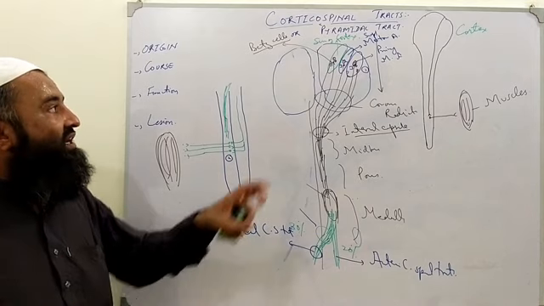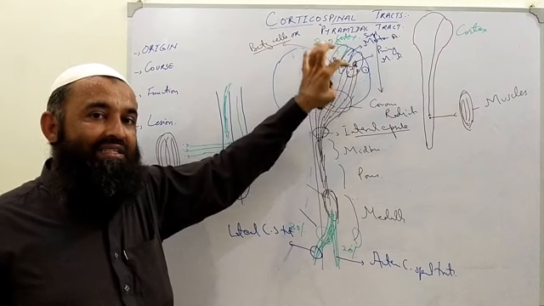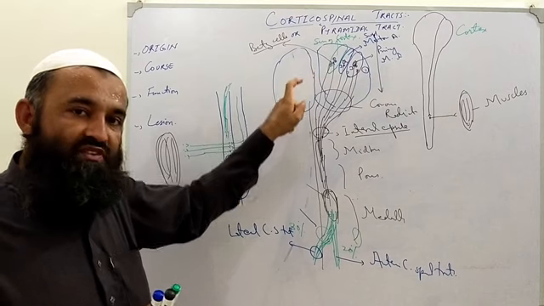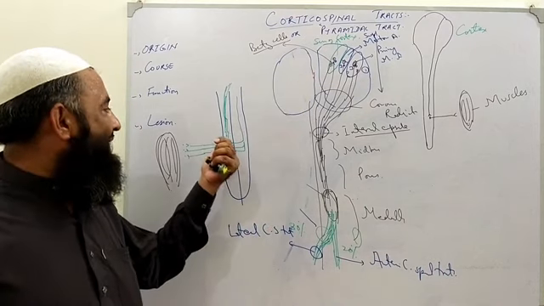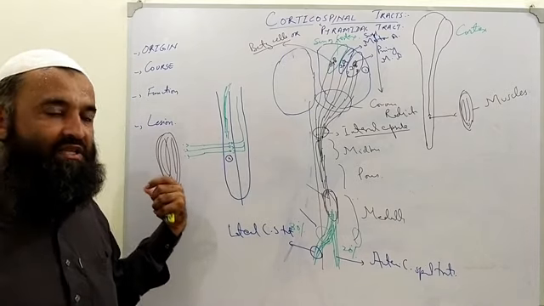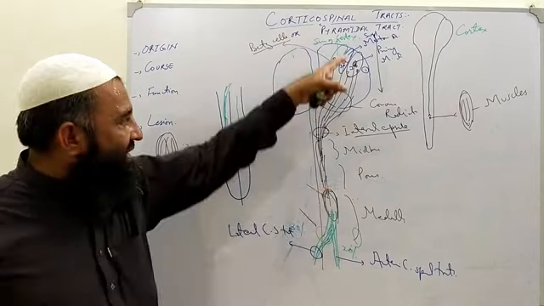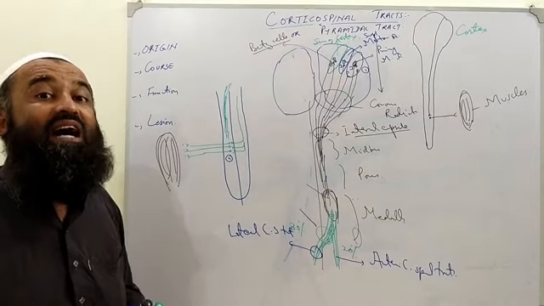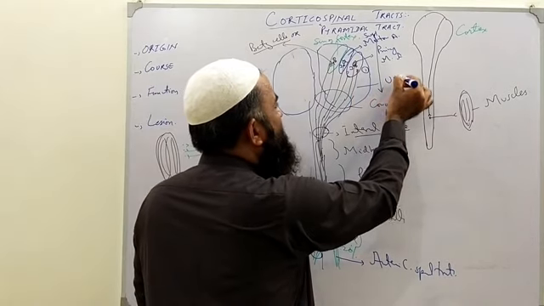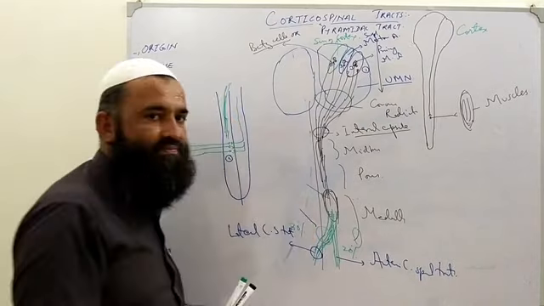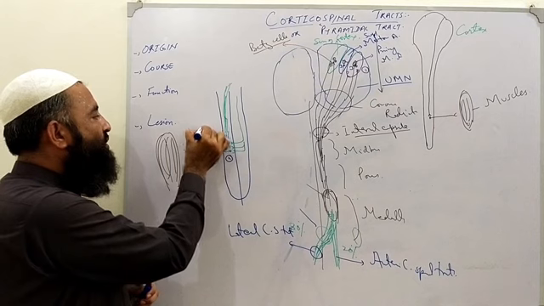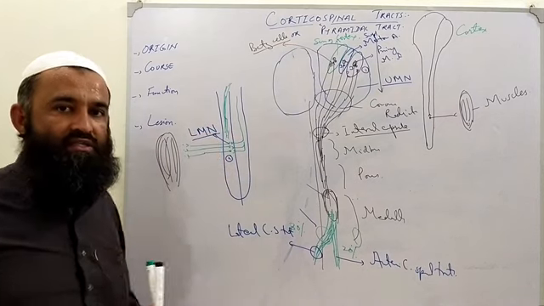So two neurons: one which conveys the message from the upper portion of the brain to the lower portion of the spinal cord, and the other, present lower in the spinal cord, which supplies the muscle. As the first neuron is upper, its fibers start from upward. This neuron is called the upper motor neuron. Remember that. As the other is present lower in the spinal cord, it is called the lower motor neuron. Clear?